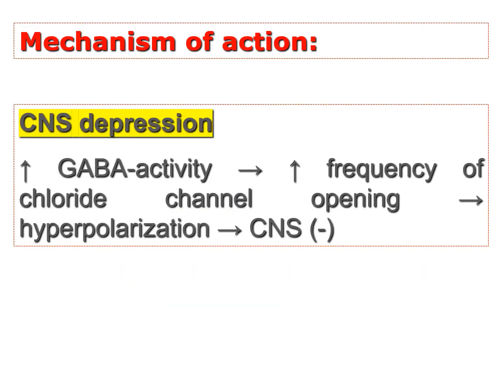What is the mechanism of toxicity by benzodiazepines? Benzodiazepines enhance the action of the inhibitory transmitter GABA, leading to increased frequency of chloride channel opening and subsequent hyperpolarization and CNS depression.